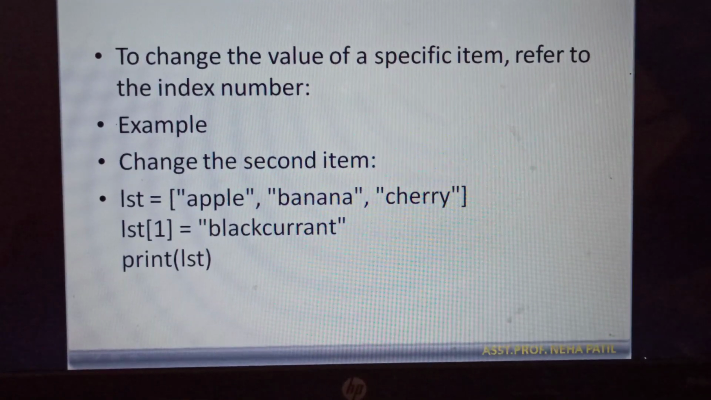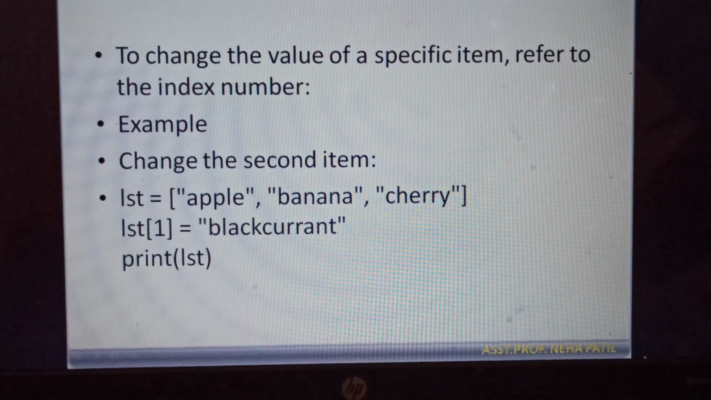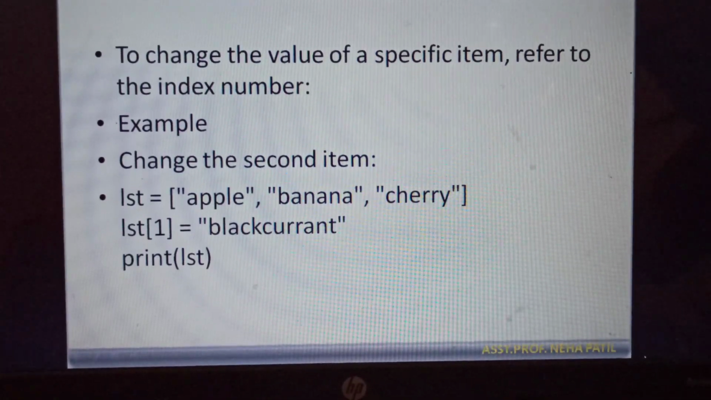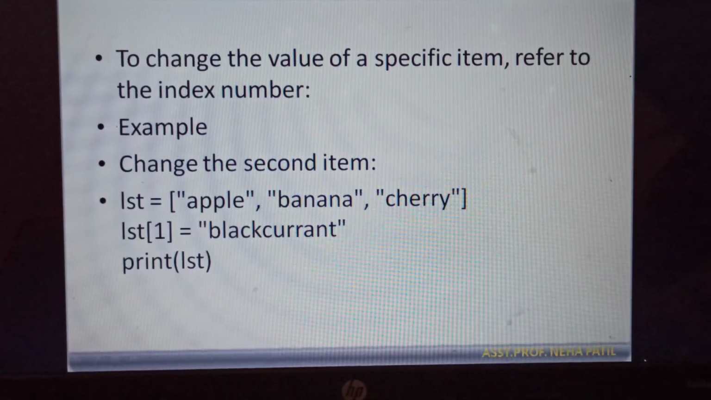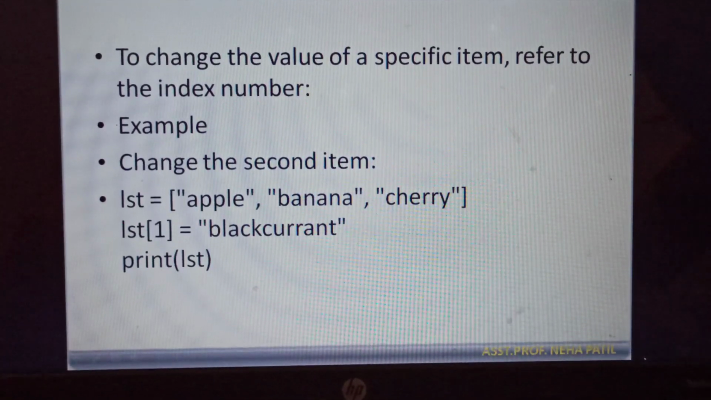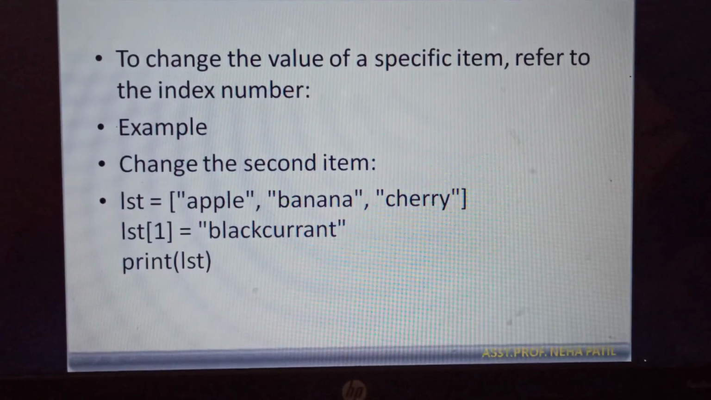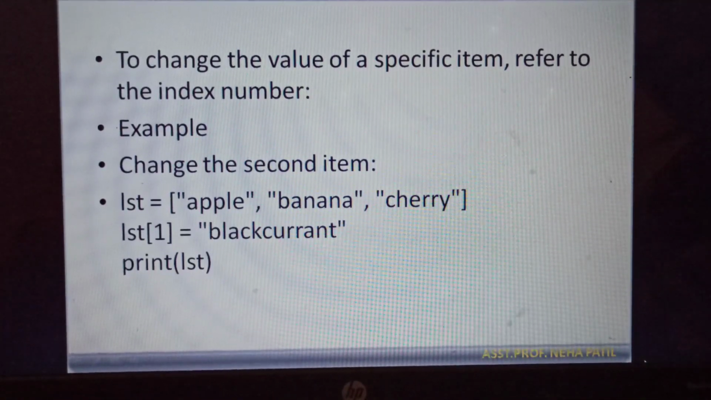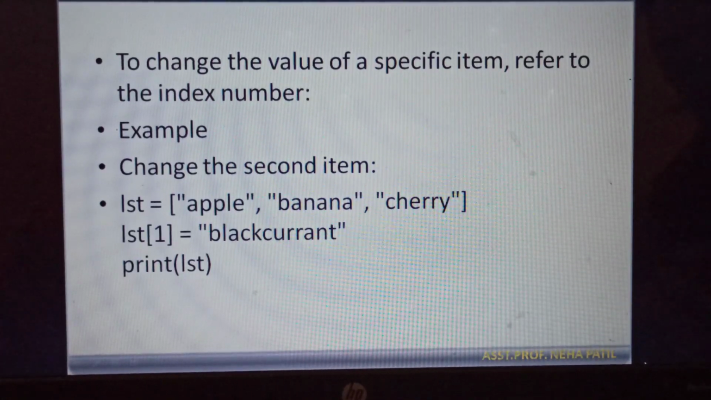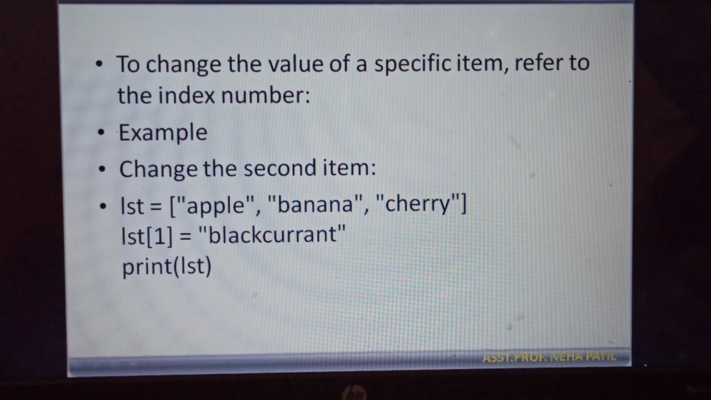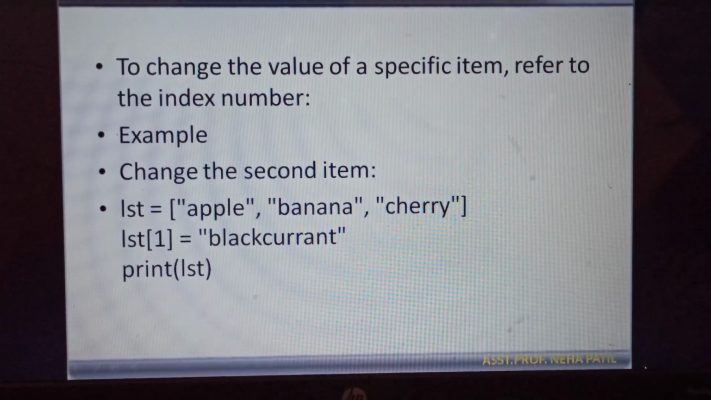Then in a list we can modify a specific value also. It's very easy. Whenever we want to modify any particular value, then just in that position we have to assign the new string. Like if you are able to see here, lst of 1 originally contains the value banana, but we are going to modify it with blackcurrant. So just lst of 1 is equal to, in double quotes, we write the new string. So this is the modification.